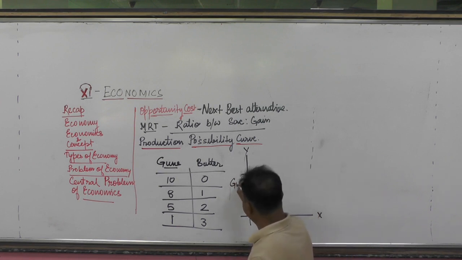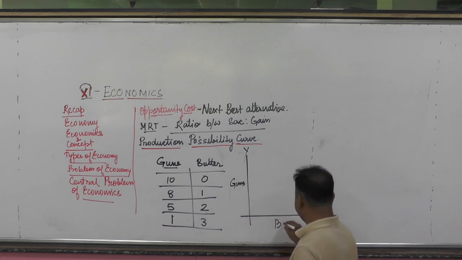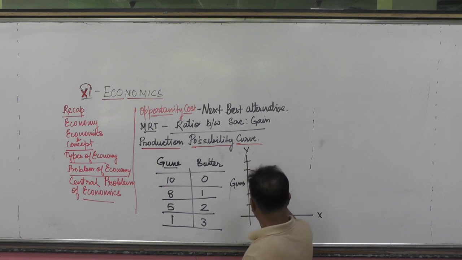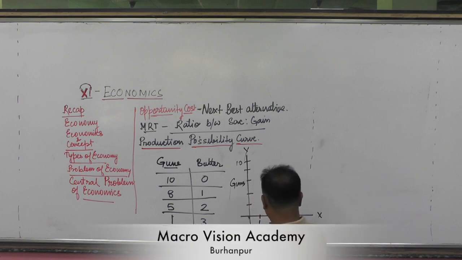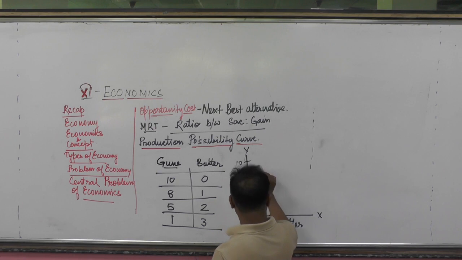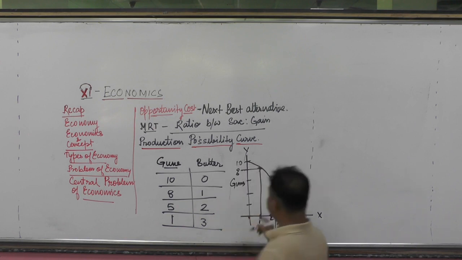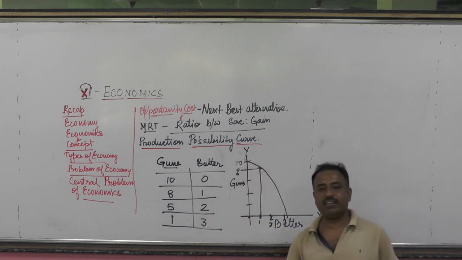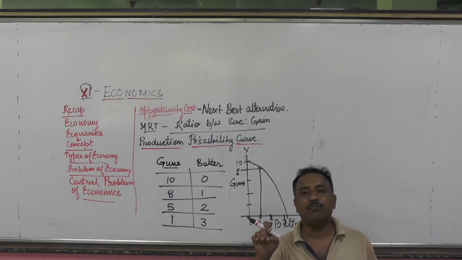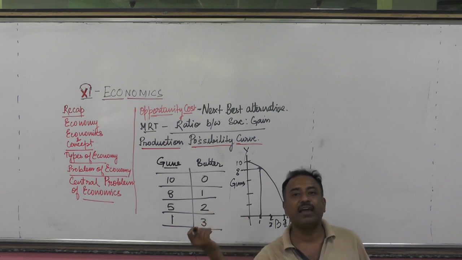Suppose, take it for example, here you are producing guns, here we are showing the butter. Okay? Now, if we plot it, suppose 10 units, 0 guns. Suppose 1 unit of guns, 1, 2 and 3. If 1 unit of guns, we will get 8. So this was the point. If we join this, we will get a curve like this. This is called the production possibility curve. It shows the possible combinations of producing 2 of the goods.